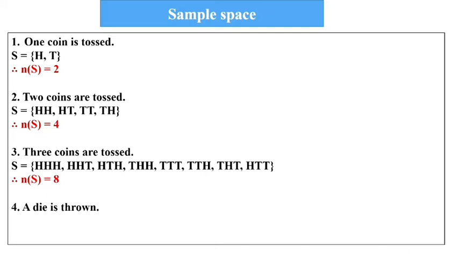A die is thrown. You know the die. If a die is thrown, the sample will be the numbers from 1 to 6. Therefore, n(S) will be 6. Understood? Now, some more samples are there. Now, 2 dice are thrown. Both the dice are thrown.